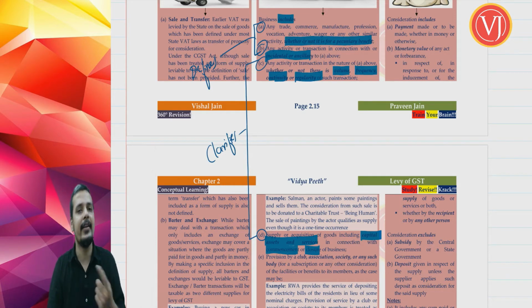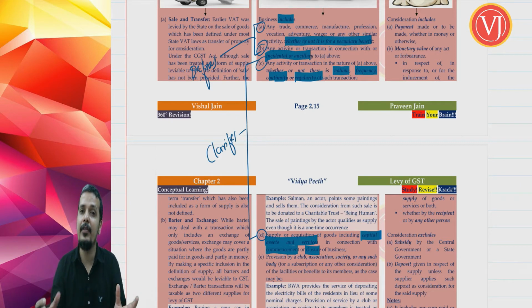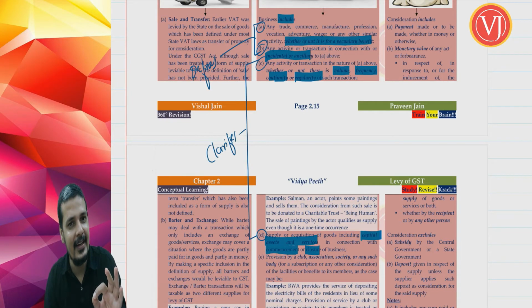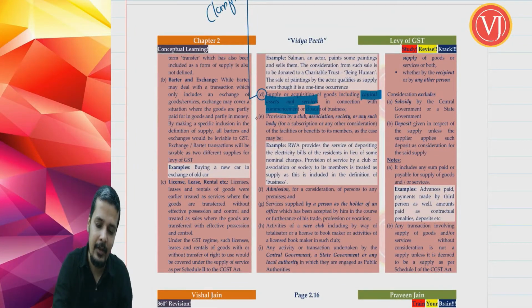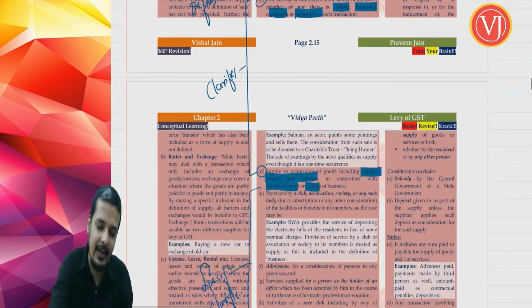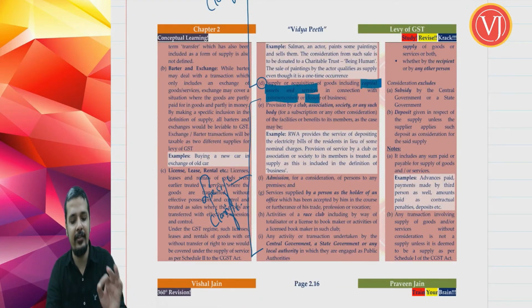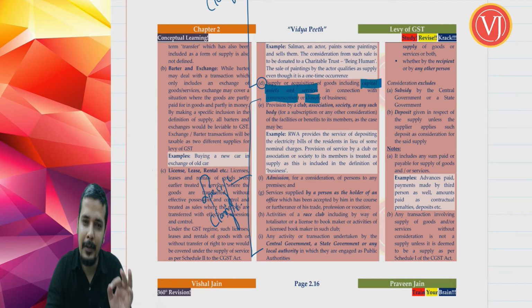What do they clarify? They tell that your volume, frequency, continuity, regularity is not relevant. They also tell that even if you are supplying capital assets and services which were used in your business, even then it is business and you have to pay GST on that. So point number C and D only clarify what is business. Now you will say no, business is not ending here. You have even E, F, G, H, I. They are specific clarification. Point number C and D are general clarification. Point number E to I are specific clarification with respect to special businesses.